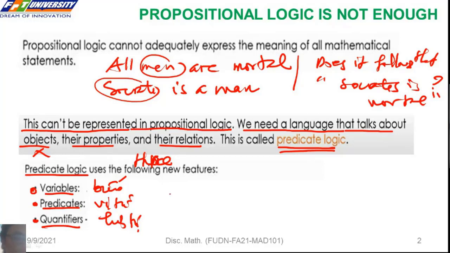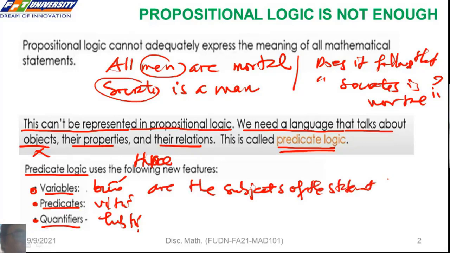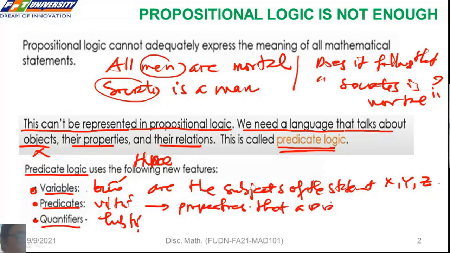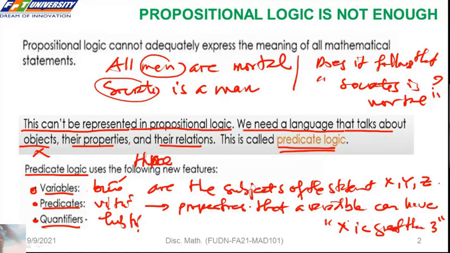So variables are the subjects of the statement. For example, we can denote them by x, y, and z. So a predicate represents a property that a variable can have. For example, we have x is greater than 3. Chúng ta có biến và vị từ. Vị từ là một cái phát biểu, một cái đặc trưng về một cái tính chất nào đó của cái biến. Ngoài ra chúng ta có thêm những cái lượng từ, quantifier, we will cover in a bit.